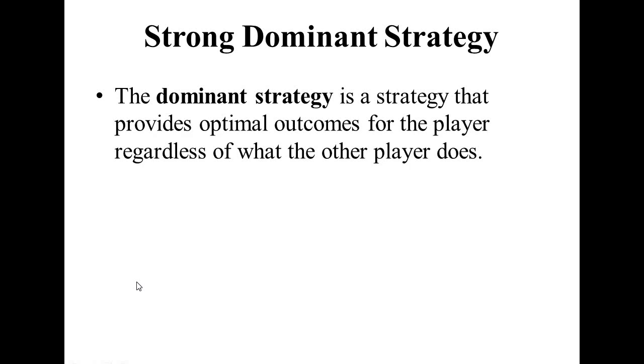The strong dominant strategy is a strategy that provides the optimal outcome for a player regardless of what the other player does. It means that no matter what action the other player takes, the strategy of the player will always be optimal. In other words, what action the other player takes does not make any difference to the player's strategy, because the strategy is dominating or optimal in each and every case.